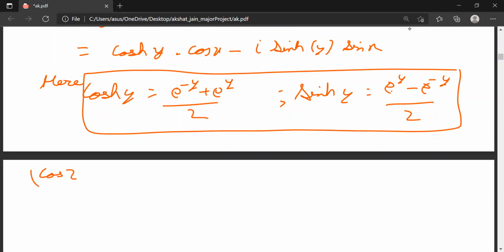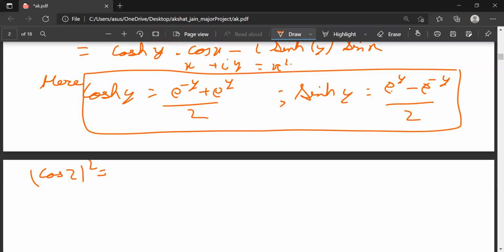|cos z| whole square, that is equal to, same way as we do for modulus squared. This is in iota, so we write it as x plus iy, so its mod square is x square plus y square.